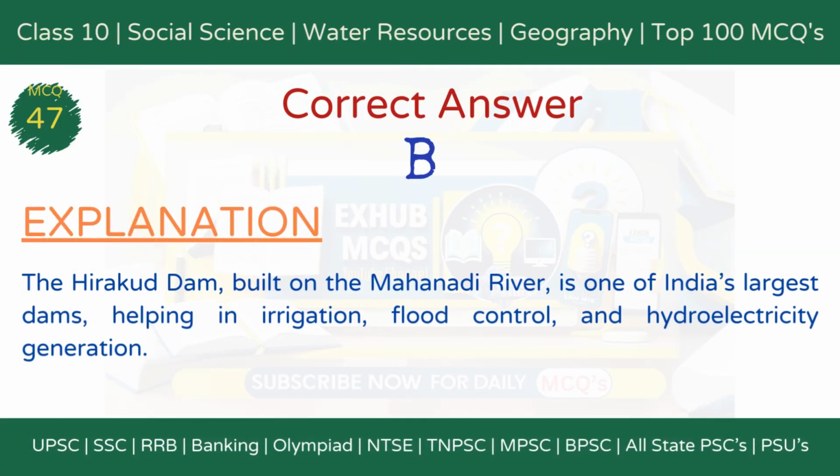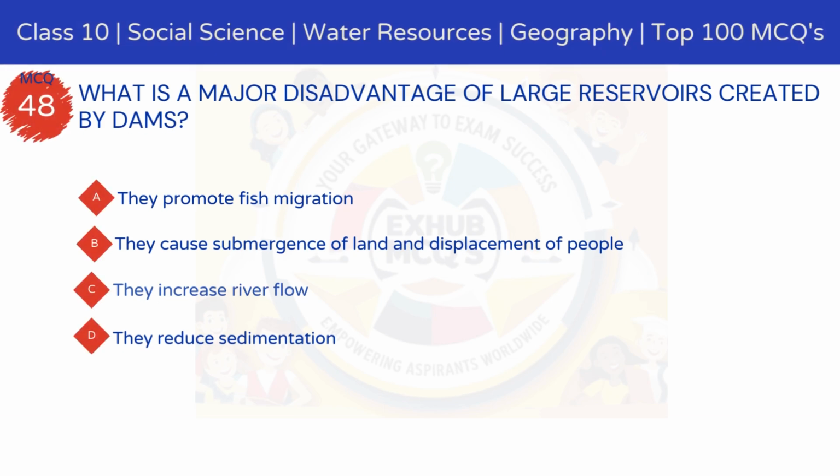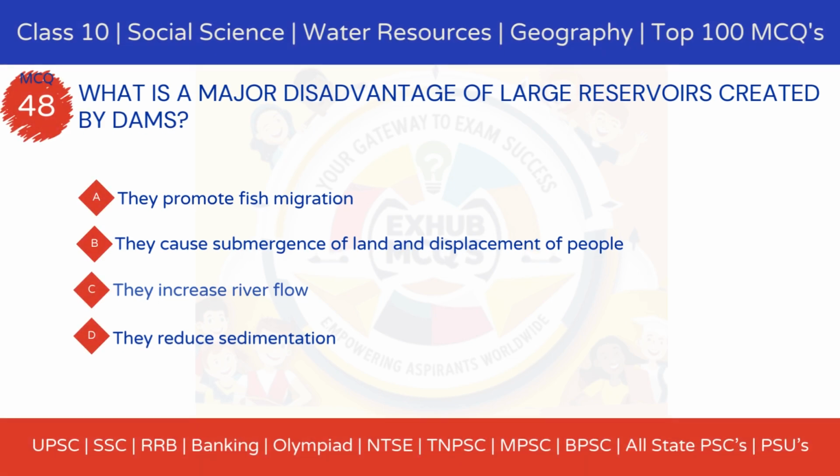The correct answer is Option B, Mahanadi. Explanation: The Hirakud Dam, built on the Mahanadi River, is one of India's largest dams, helping in irrigation, flood control, and hydroelectricity generation. MCQ 48. What is a major disadvantage of large reservoirs created by dams?